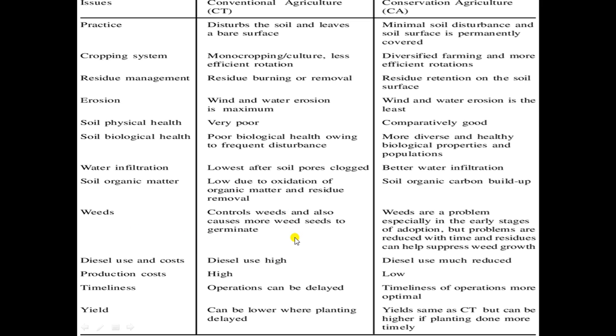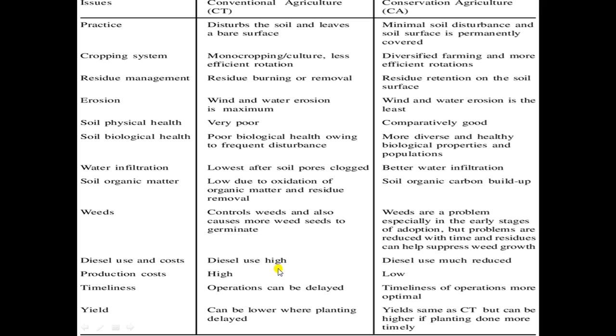Weeds. Weed control is done by chemical spray, and there is a lot of problem of weeds in conventional agriculture, and every time we want to fight the weeds violently, by spraying chemicals on them. But in conservation agriculture, because of mulching, crop cover, or soil cover, the weed problem is automatically very less, and that can be managed manually also. So chemical use is very less or negligible in conservation agriculture.